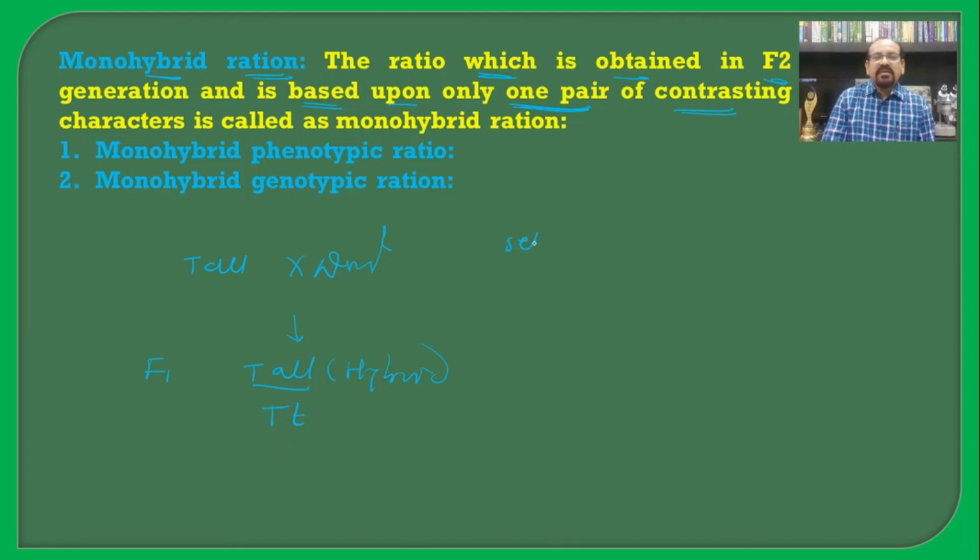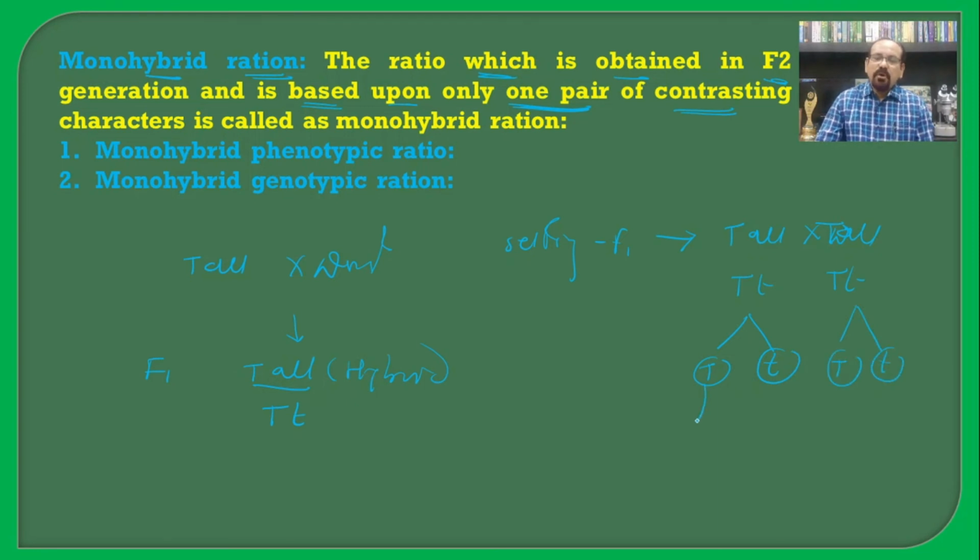On selfing of the F1 generation, the tall plant capital T small t is crossed with another capital T small t, and the gametes contain capital T, small t, then capital T, again small t.